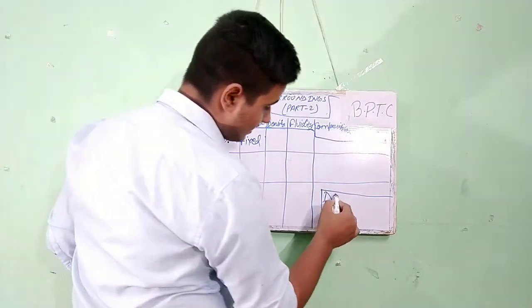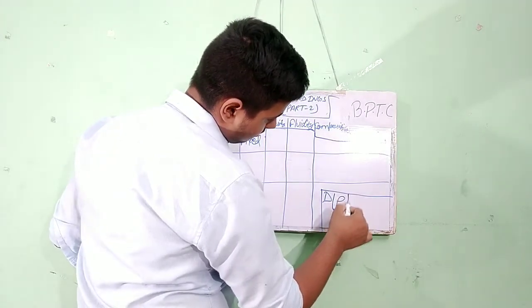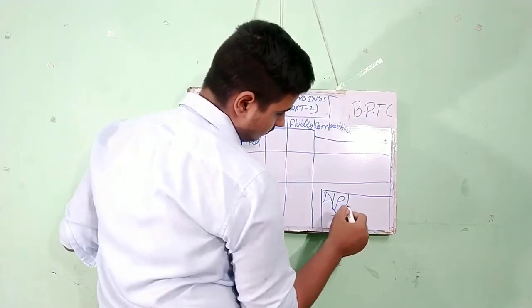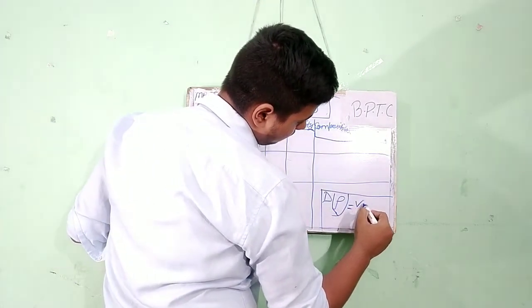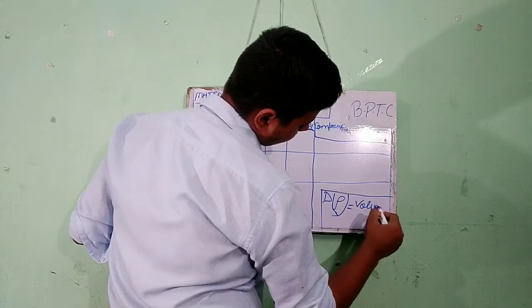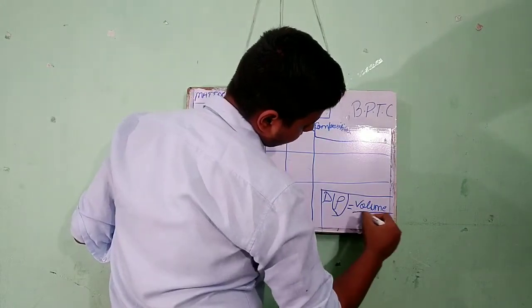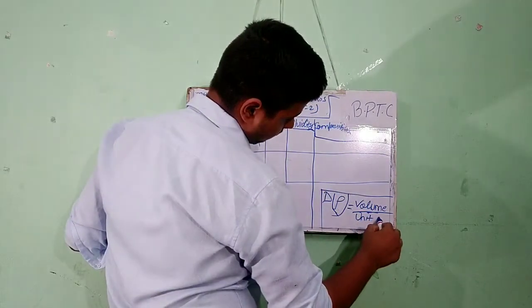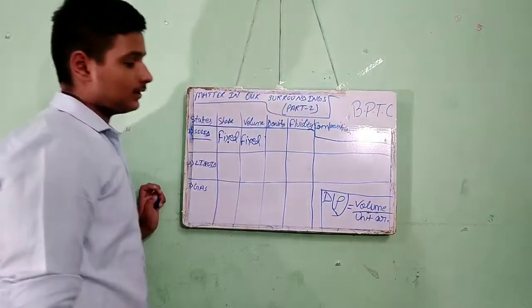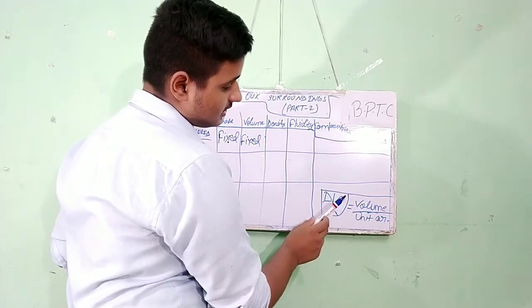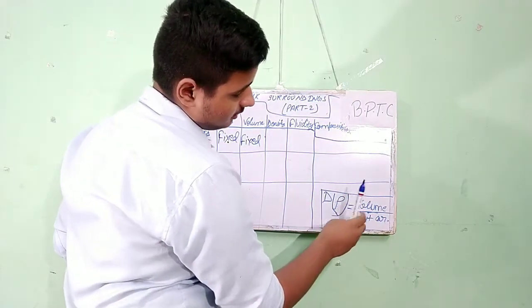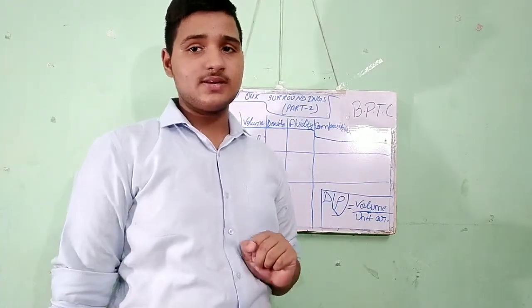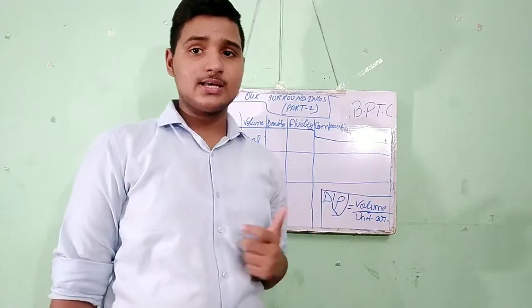The symbol of density is rho, and it is equal to mass per unit volume. If anyone asks what density is, the mass per unit volume is known as density.